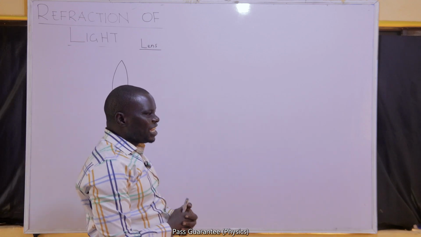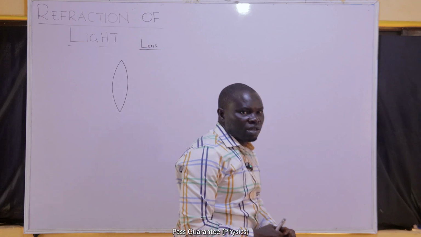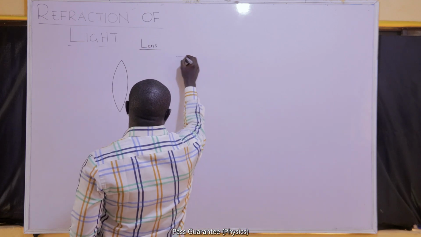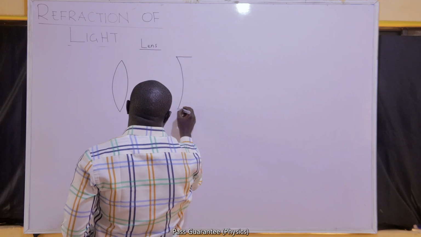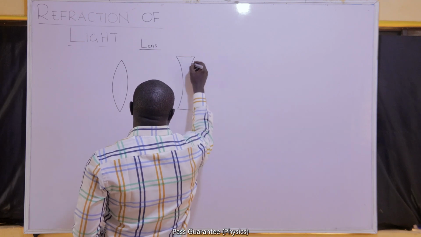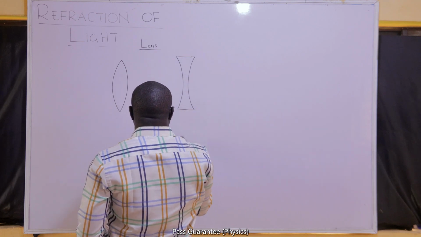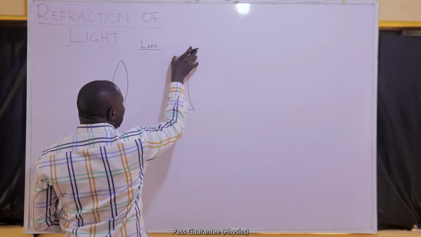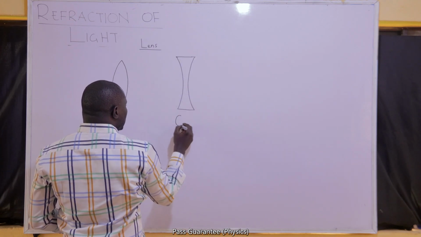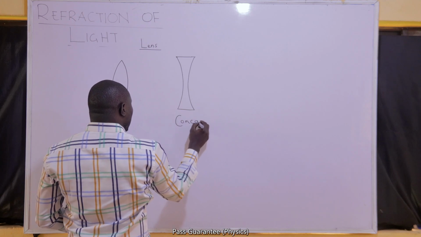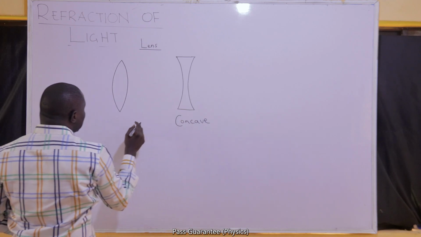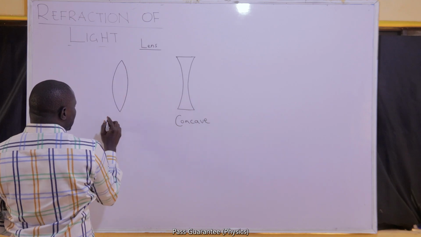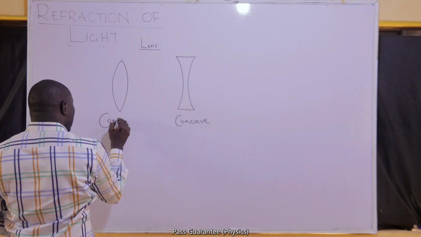It could be made of any transparent material, but usually it's made of glass. We have two types of lenses that we are going to review. We are going to talk about a concave lens and a convex lens. A lens that is thinner in the middle and thicker at the edges is called the concave lens, while the lens that is thicker at the middle and thinner at the edges is called the convex lens.